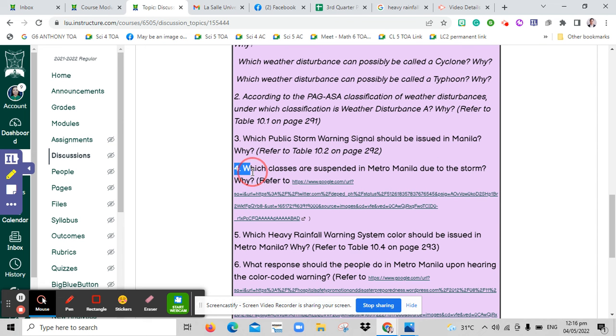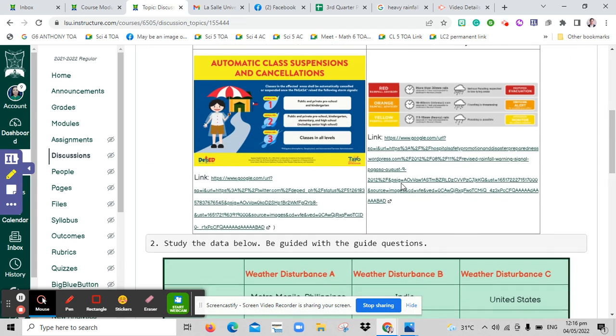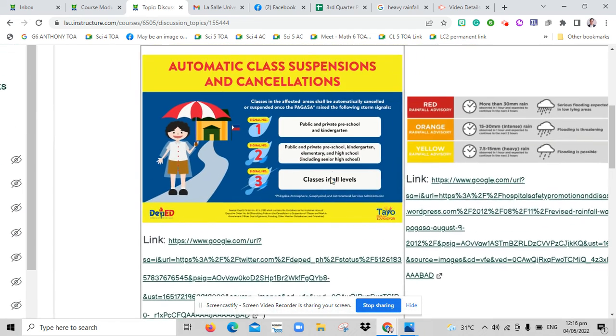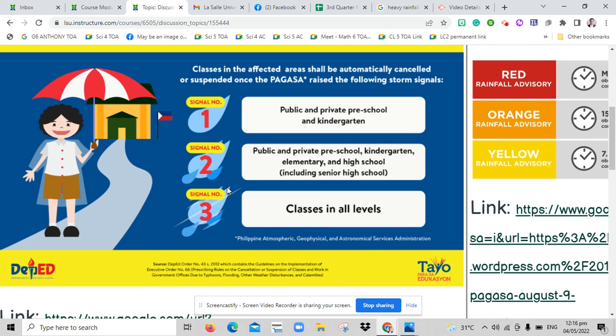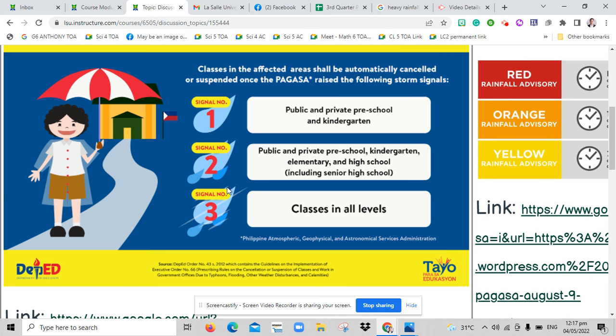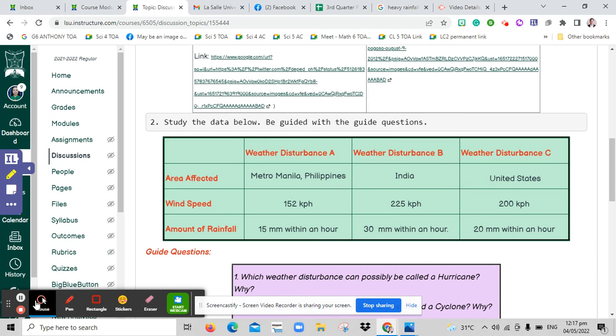Next question, which classes should be suspended in Metro Manila due to the storm? To answer this one, we will recall which signal number Manila is issued with. So again, it's signal number 3. And so we will try to see what is the indicated response if it's signal number 3 with regards to class suspensions. Of course, it's indicated here classes in all levels will be suspended.